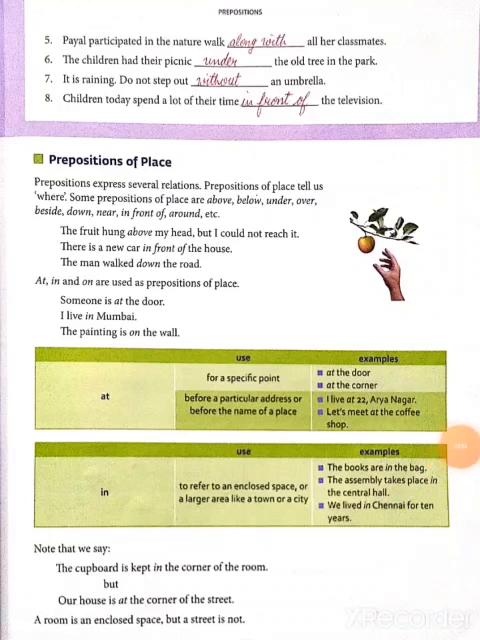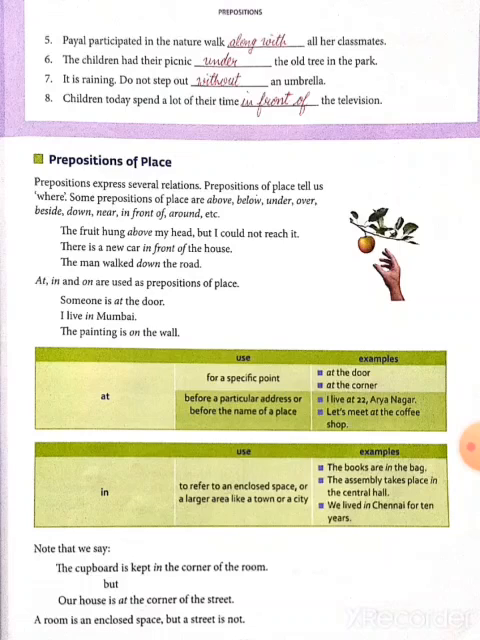Next topic is prepositions of place. Prepositions express several relations. Prepositions of place tell us where. Some prepositions of place are above, below, under, over, beside, down, near, in front of, around, etc. Prepositions of place tell us where something is.